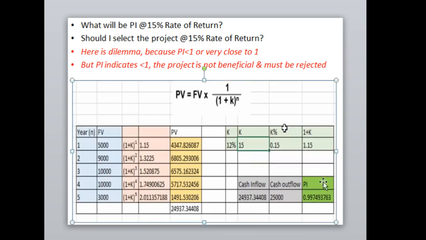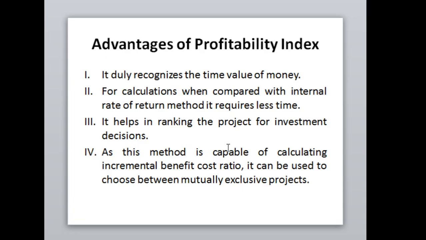Or if the other proposals you have are not creating more wealth for the shareholders, sometimes you may choose this one. In this particular case there is a dilemma, because the profitability index is less than 1 and at the same time very close to 1.